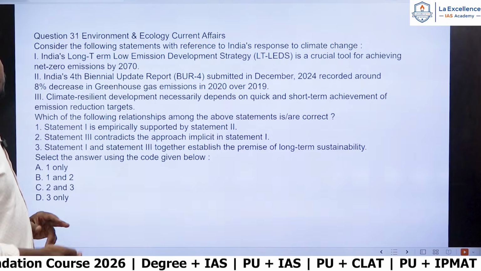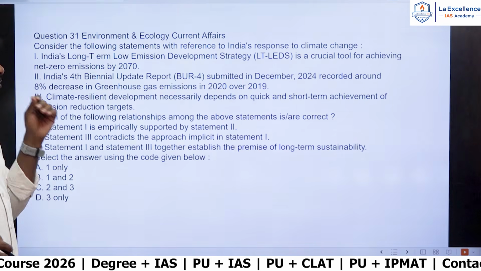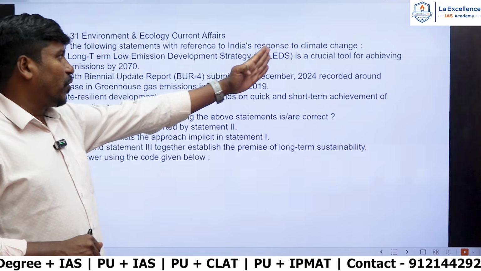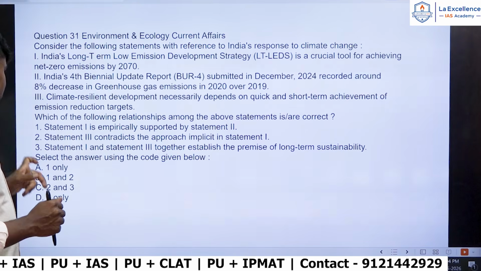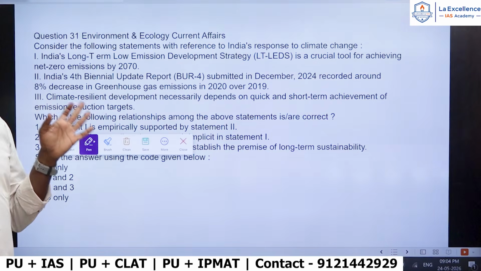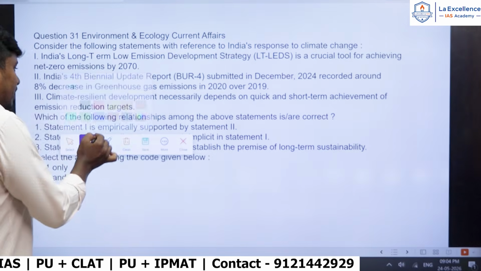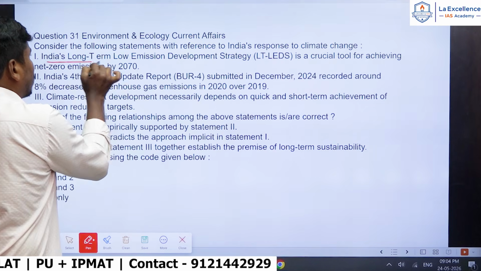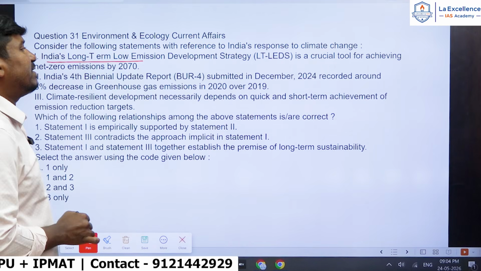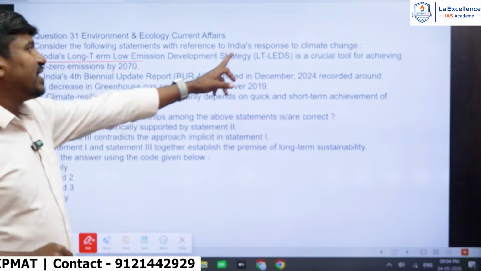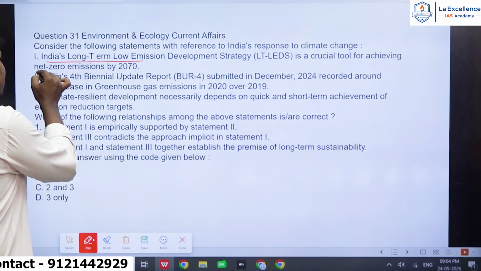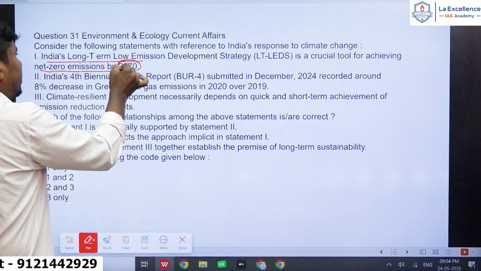Next question, question number 31. This is an environment and ecology question. Consider the following statements with reference to India's response to climate change. Again, a very important question, and again a current affairs question, right? In this question, the first statement says that India's Long-Term Low Emission Development Strategy, LT-LEDS, is a crucial tool for achieving net zero emissions by 2070.